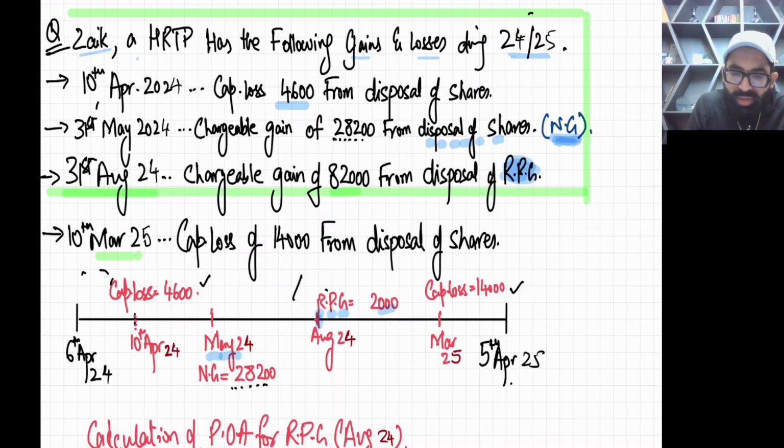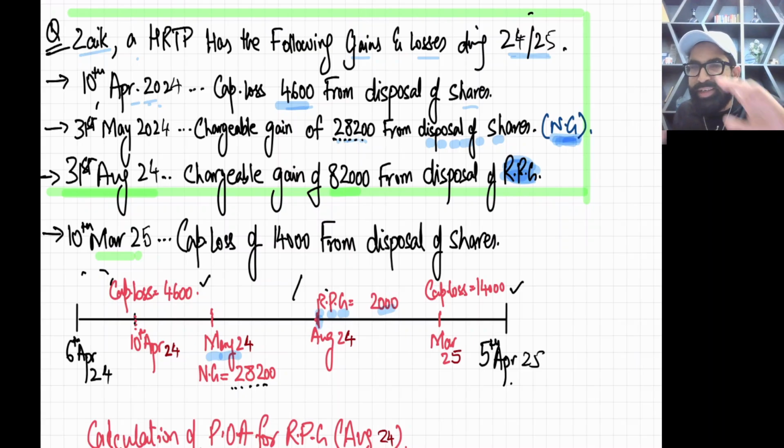Now use your brain. See, the dates are already aligned. On 10th April 24, first there is a capital loss from disposal of shares, so it's a loss. Then 31st May 24, a chargeable gain of 28,200 from disposal of shares, so it's not RPG, okay? Then 31st August 2024, a chargeable gain of 82,000 from the disposal of RPG.